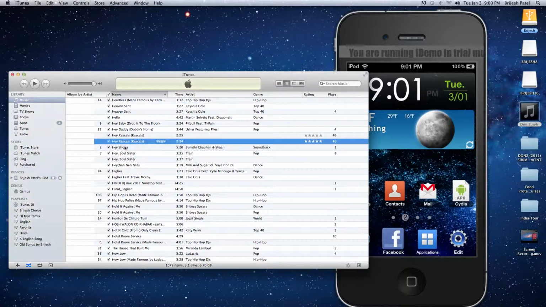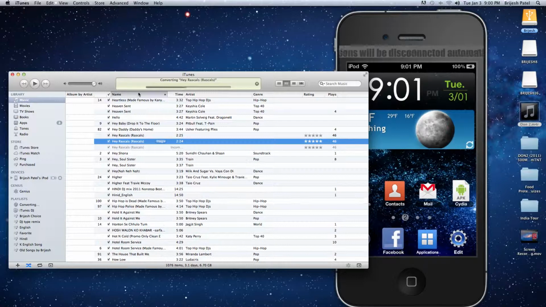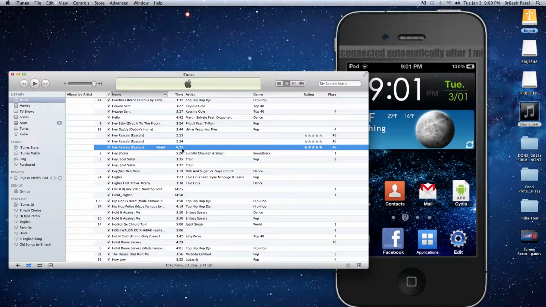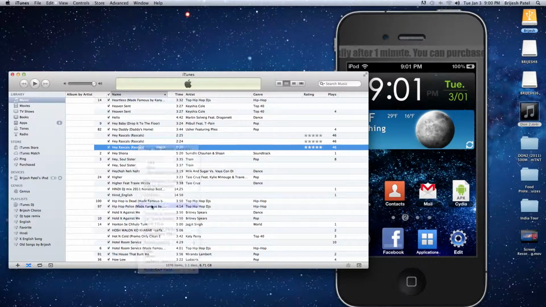Then once you have that, you want to create an AAC version of the AAC file that you created earlier. So it will come up to be 25 seconds over here. Then you want to click on it and show in the Finder.